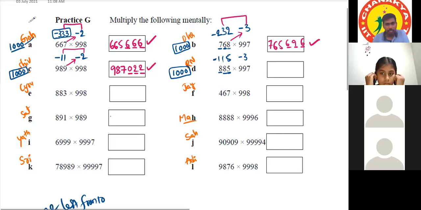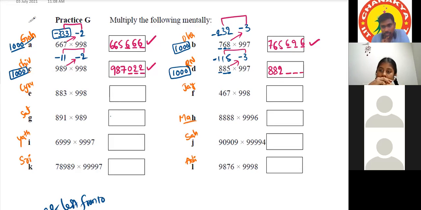So 885 minus 3 is 882. And then 115 into 3 is 345. 345 we can directly write because we need 3 digits.